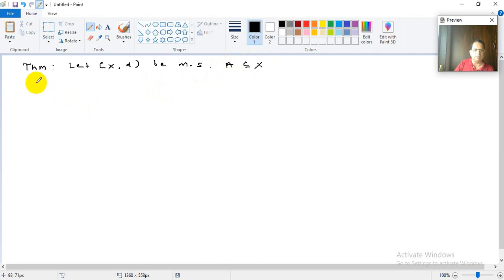Then the first part: the boundary of A, which you know is denoted by ∂A, is also the same as the boundary of X minus A. So the boundary of the set A and the boundary of the set A complement are the same. A very important issue. We will prove this first. So how to prove? We know by definition,